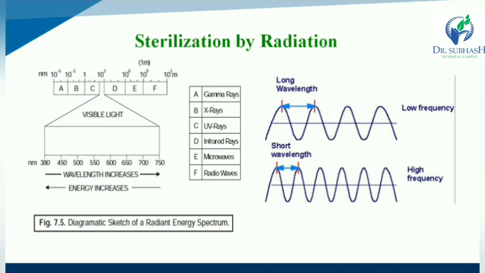In the diagrammatic sketch of the radiant energy spectrum, if wavelength increases, energy decreases. On the other side, the lower the frequency, the longer the wavelength, and the higher the frequency, the shorter the wavelength. Wavelength and energy are opposite in direction, while frequency and wavelength are also opposite in direction.